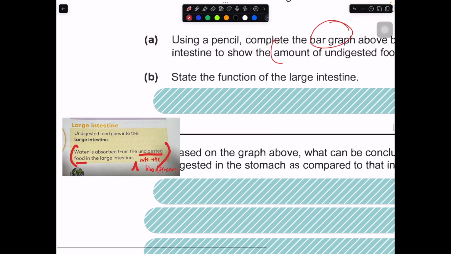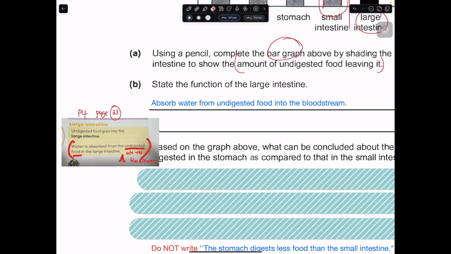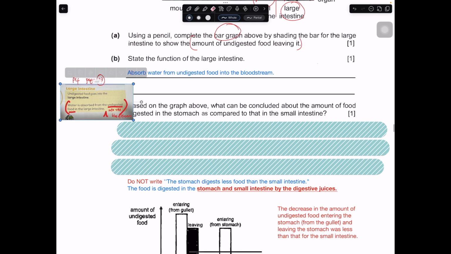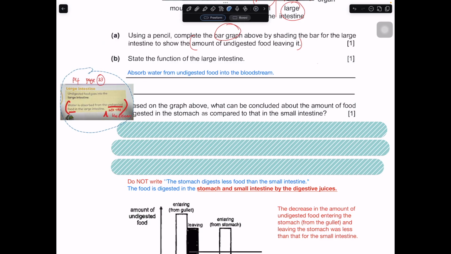Okay, so where can you find this? P4 textbook, page 33. Okay, this is one of the yellow boxes over here. So this should be the answer. Absorb water. Okay, absorb water from undigested food into the bloodstream. Pretty straightforward. So now we have part C. Let me move this up.